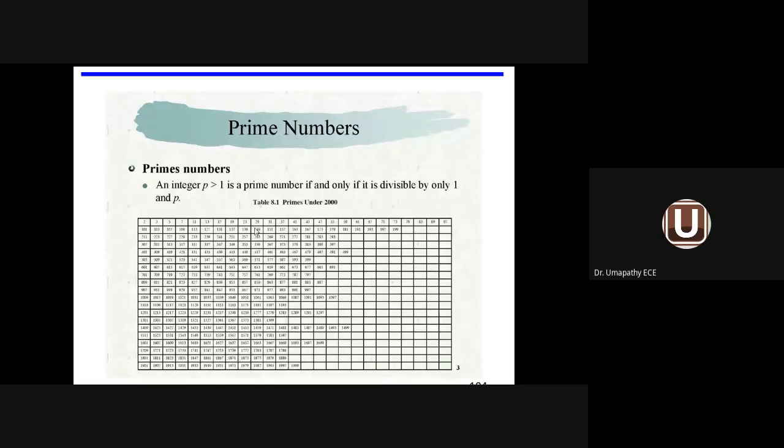You can see the prime numbers below 2000 given in the table, starting from 2, 3, 5, 7, 11, 13, 17, 19, 23, and so on. So likewise, so many numbers are given. These are the prime numbers available below 2000. The prime number is going to be employed in various numerical algorithms we are going to employ in the field of cryptography. That is why we are coming across number theory and the finite field.